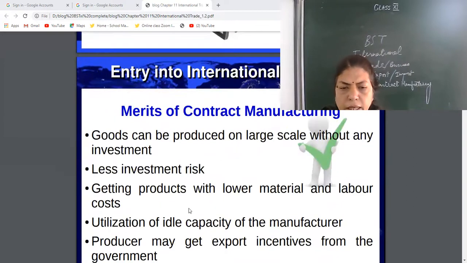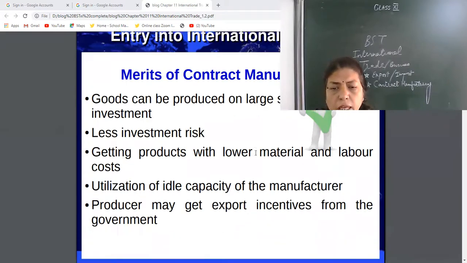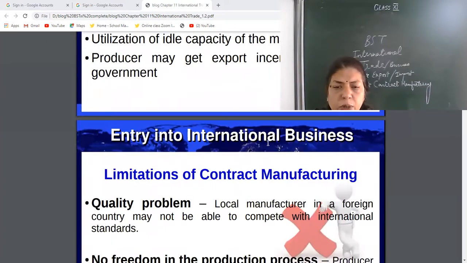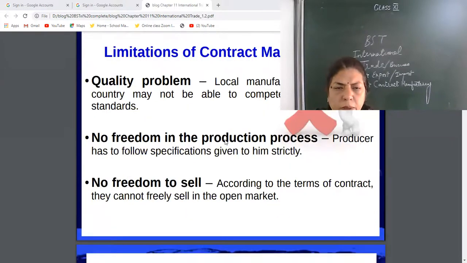They can use their extra idle capacity, which is not used domestically, in international business, and you can get the benefit of lower material and labor cost, which is not available otherwise. Any country can produce goods which are not possible in the country, like metro. Various advanced technological products can also be obtained by contract manufacturing.